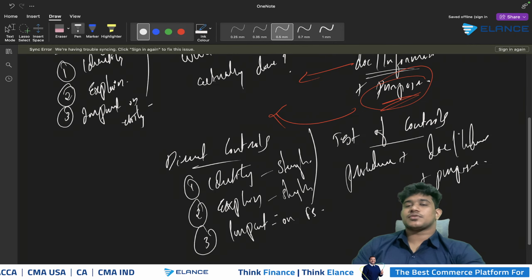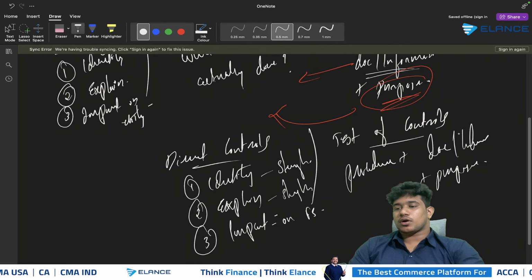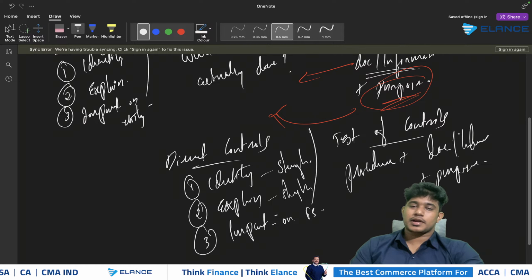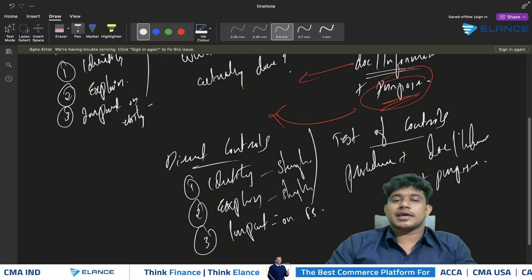And while writing the test of control, make sure that you are clearly specifying the procedure, and whatever document or information is required should be provided. Plus, the purpose for which the procedures are performed should also be clearly specified.